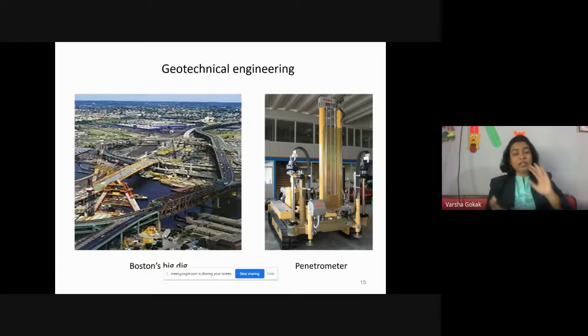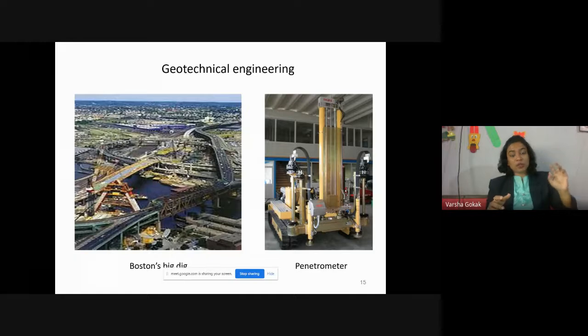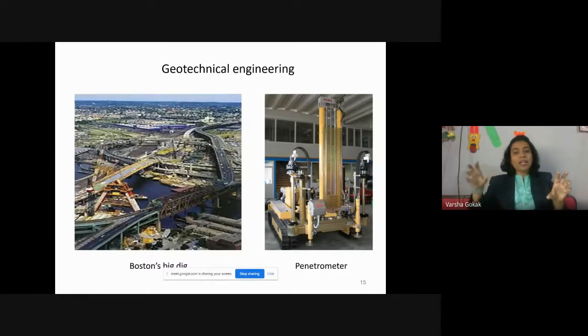So the procedure is: dig a pit, carry the sample to the lab, and then calculate its safe bearing capacity. Once I know the bearing capacity of the soil, and I know the total load coming on the structure, that is dead load, live load, what stresses and strains are going to be there, I will design the footing to match.